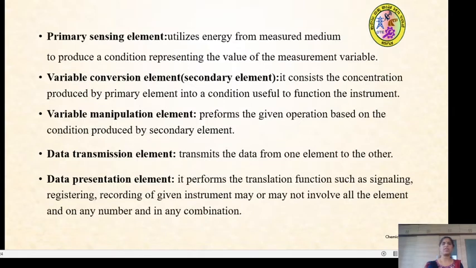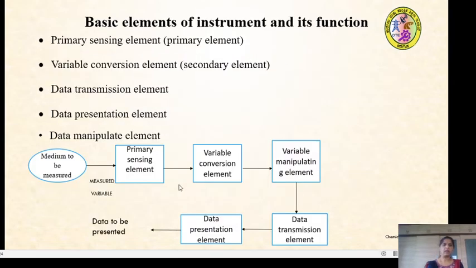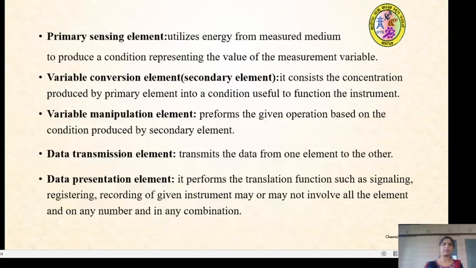The variable conversion element converts the condition produced by the primary element into a condition useful to the functioning of the instrument. The variable manipulation element performs the given operation based on the condition produced by the secondary element, that is, based on the output produced by the primary sensing element.